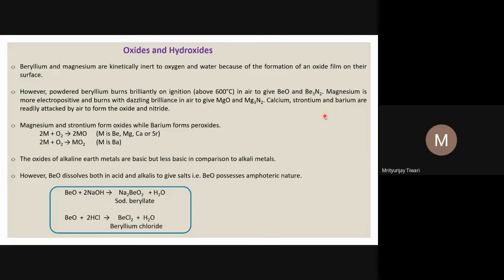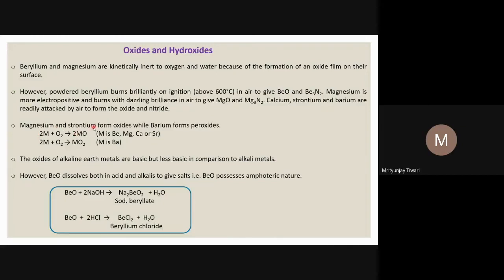These more electropositive metals react readily with air to form oxide and nitride. Oxygen is there in the air, nitrogen is also there. Nitrogen is usually inert and doesn't take part in many reactions because it has a triple bond, so breaking the nitrogen bond is much more difficult. But these metals can react with nitrogen as well to form nitride.